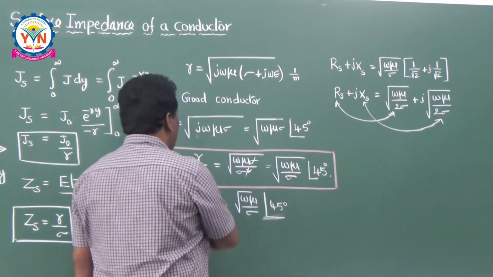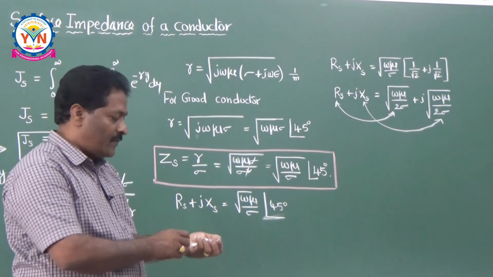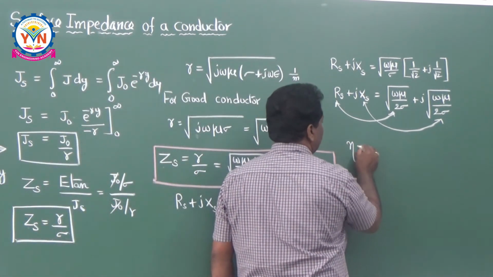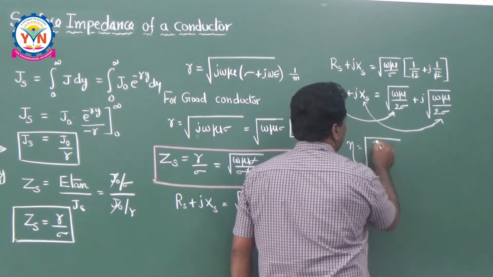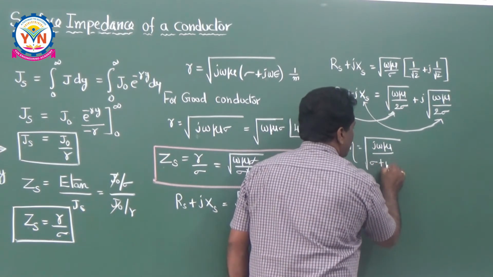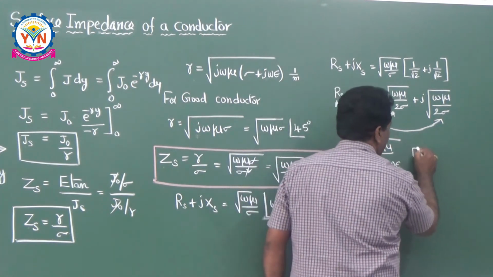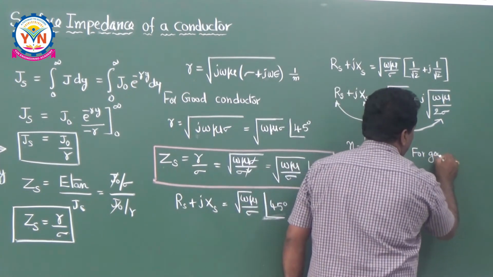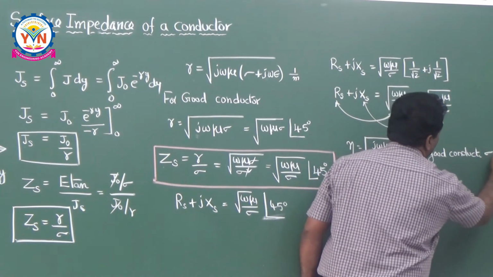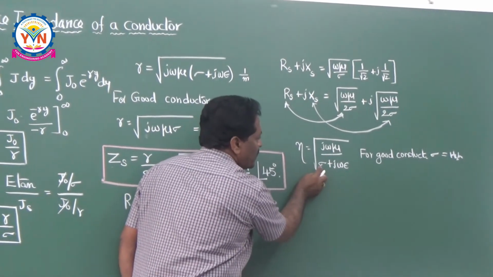Once you know this, I would like to write down the intrinsic impedance of the medium also. From the fundamentals, the intrinsic impedance eta is equal to root of j omega mu by sigma plus j omega epsilon. For good conductors, sigma is very, very high, so j omega epsilon can be neglected compared to sigma.